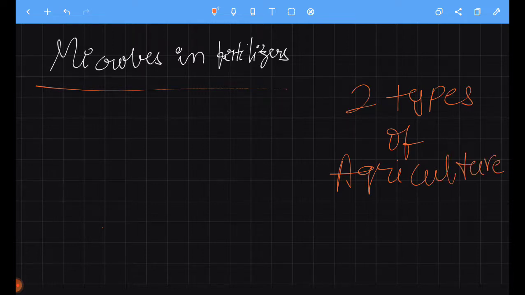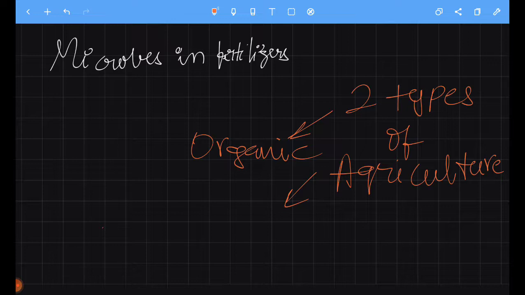In general, we have two types of agriculture based on the pesticides or fertilizers used in it. One is the use of biofertilizers, and it is called organic farming or organic agriculture, and another one is chemical agriculture, chemical farming.